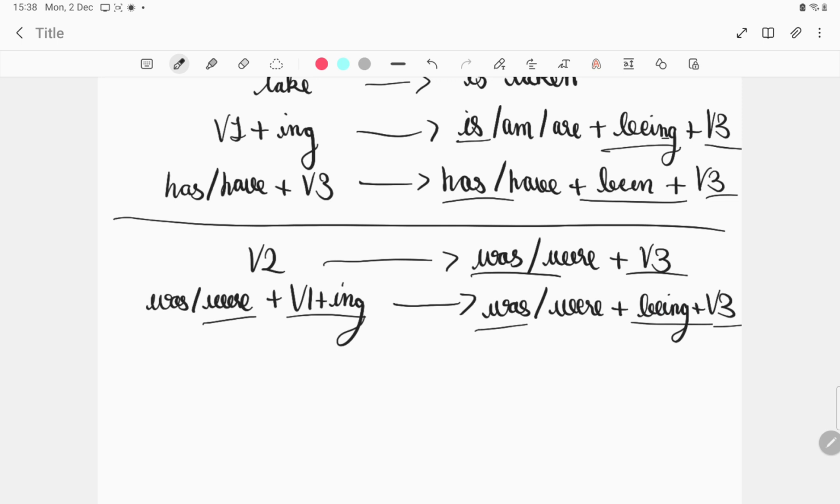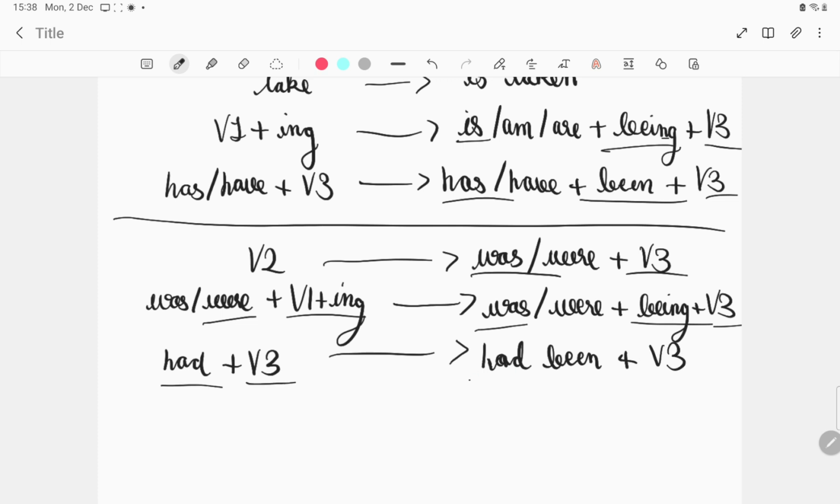Okay, in past perfect, what happens is, past perfect is they had taken the food. Had plus the verb's third form. They had taken the food turns to the food had been taken by them. Okay, this is in case of past tense.